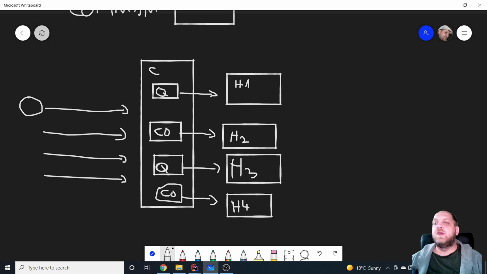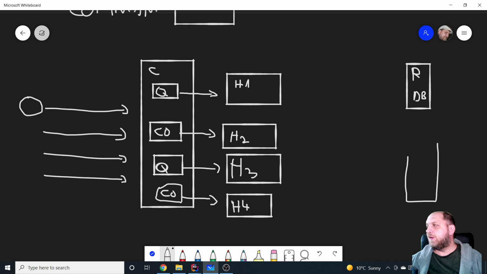Because it's not only this concept that we have to use different handlers. If we go a full CQRS approach, we would have a read database, and we would also have a write database.